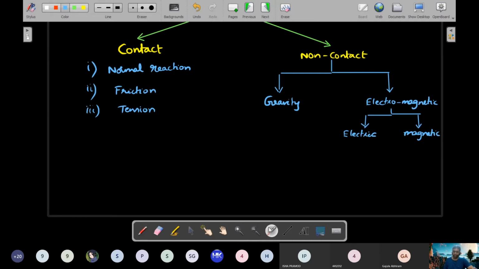Okay, and one very important thing: fundamentally, normal reaction, friction, tension, all these contact based forces belong to the category of electromagnetic forces, even though for easy communication we divided them into two parts. If someone asks you fundamentally, when you take two fingers from two different hands and touch them with each other, at the fundamental level there is no touching happening.